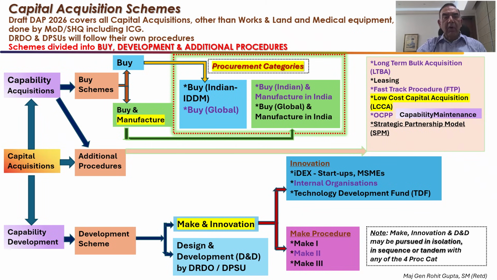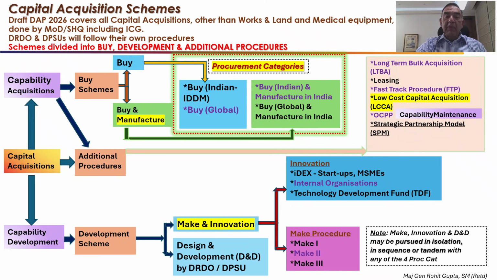So before we start off on each one of the particular capital acquisition schemes, let's have a recap of the last slide of session 1, which was the outline of the complete capital acquisition schemes. Capital acquisition is divided into the buy schemes, the development schemes, and the additional procedures. In the buy schemes, you have the buy, and the buy is either buy Indian, indigenous, design, develop, manufacture, or buy global. Buy Indian, which allowed a backdoor entry into foreign products with 100% indigenous content during trials, and later on it was indigenized, leading to major problems, has been knocked out of the complete buy procedure.